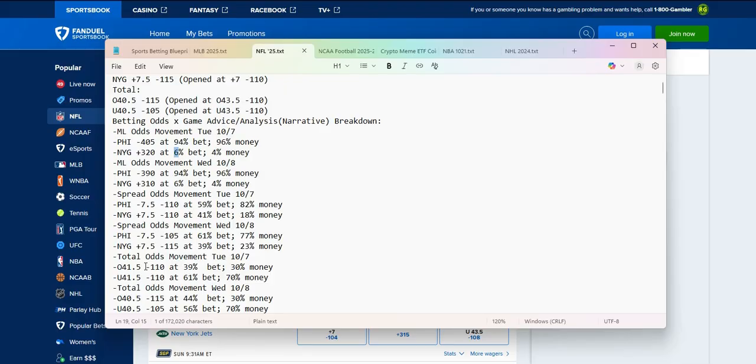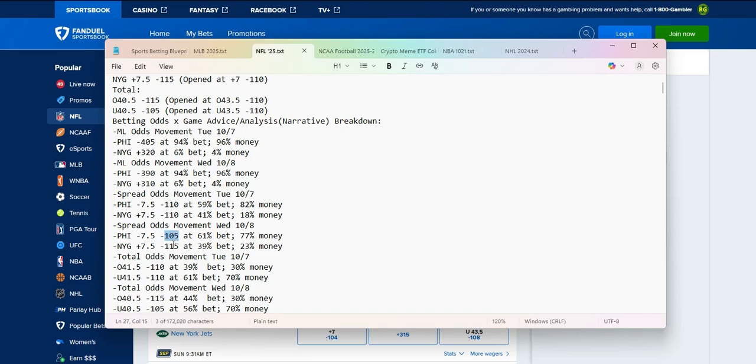All right. Spread movement odds 10-8, Wednesday, that is, October 8th. Now the 7.5 stayed the same. 7.5 point favorites are the Eagles at minus 105 cost. Minus 105, minus 115 going with the Giants. So the cost changed from Wednesday at 61% betting and 77% money. So the money started decreasing with this minus 105 going with the Eagles.